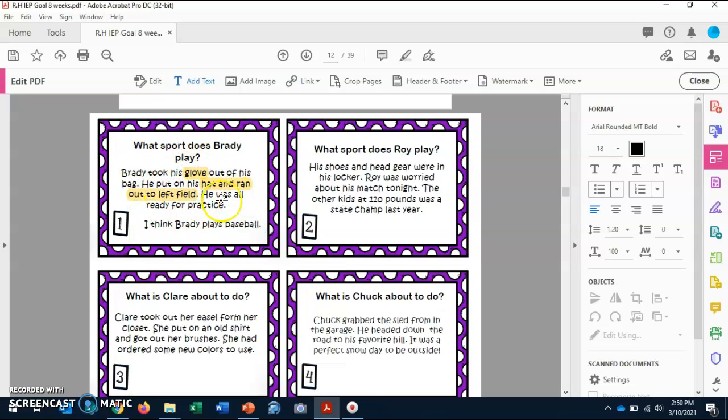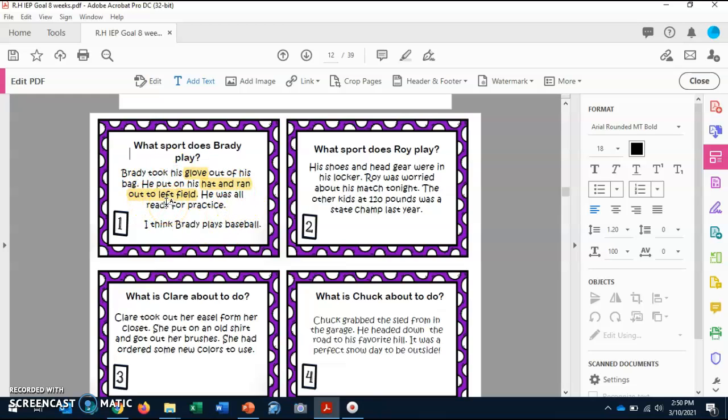Because of the clues we found here and because of our background knowledge on things we have seen, maybe we have played baseball, so we know that they require a glove. Because of that, I think he plays baseball. However, can we find that exact sentence here in the text?